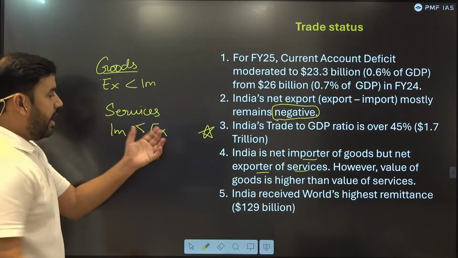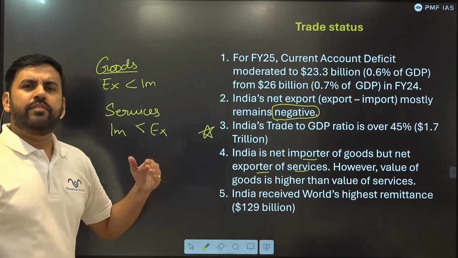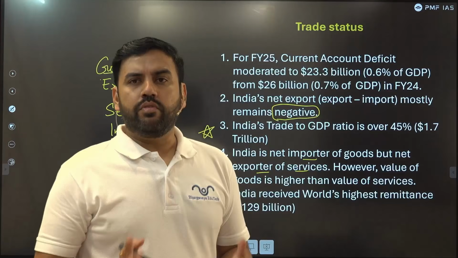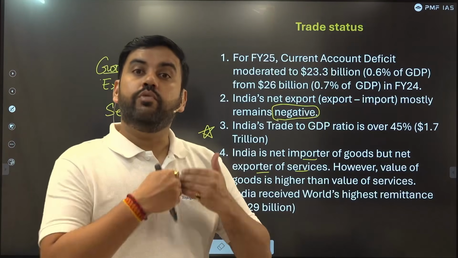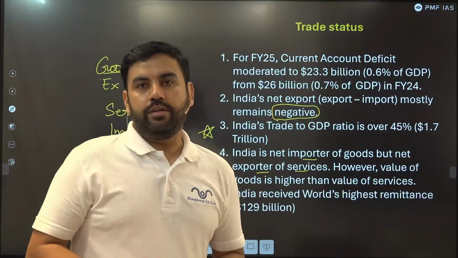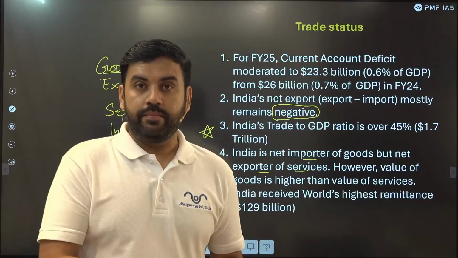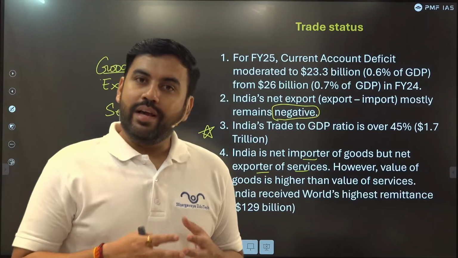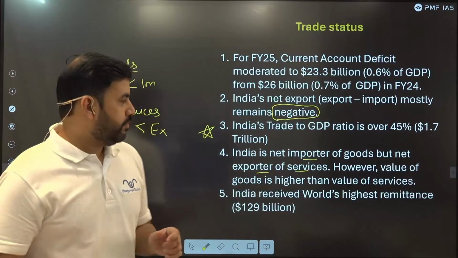So exports are actually more of services, specifically IT services. We produce a lot of IT services, software services to the countries across the world. Medical tourism. These are the things that we have now pioneered. We have now excelled as a country.